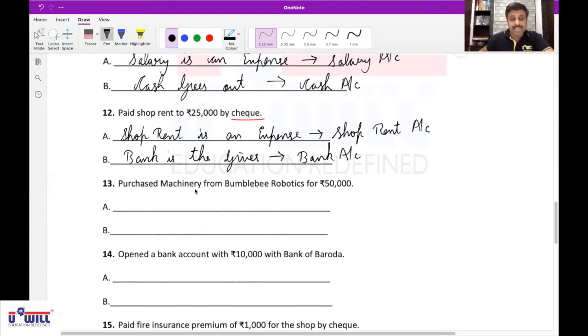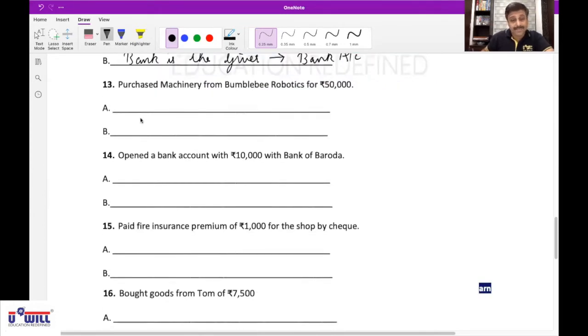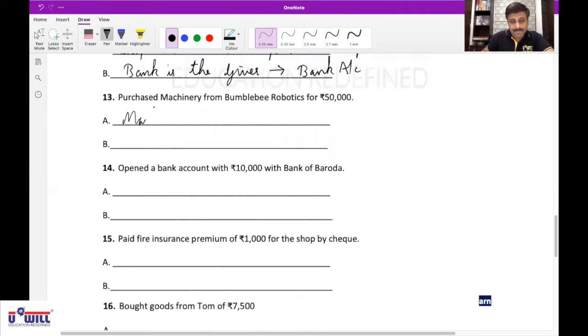Next one. Purchase machinery from Bumblebee Robotics for rupees 50,000. Sir, machinery comes in. Machinery comes in, affects machinery account. And sir, Bumblebee Robotics is the giver.